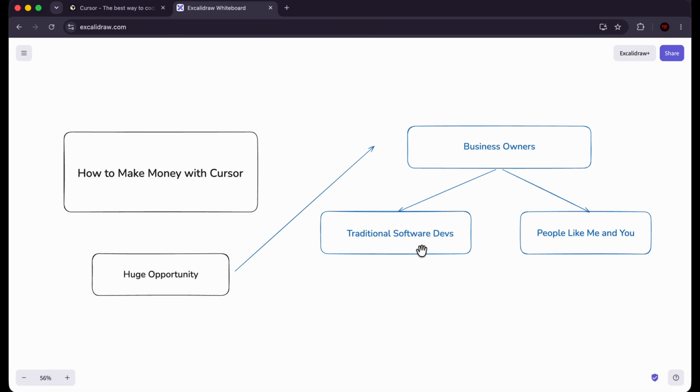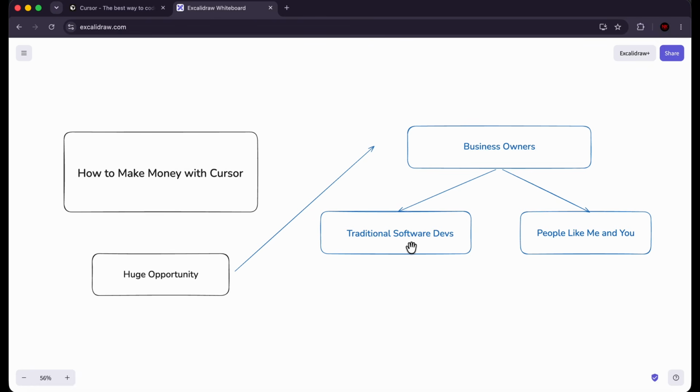And what we can do, people like me and you, is leverage that and step in here and capitalize on this. We can make a lot of money here. And the way we can do that is this software that traditional software developers earlier developed, in order to develop it, they would require CS degrees. They would require knowing dozens of programming languages.